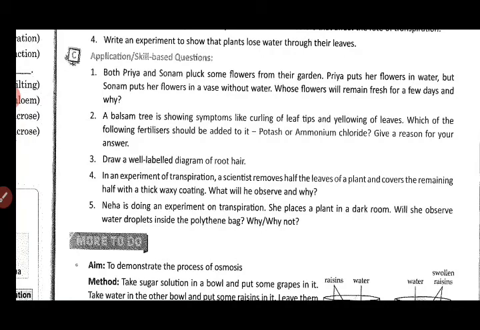After that there will be no droplets, because the process of transpiration will not occur in the dark. The stomata will be closed and as a result the water will not be able to get transpired. Is that clear? So water droplets will not be seen inside the polythene bag.